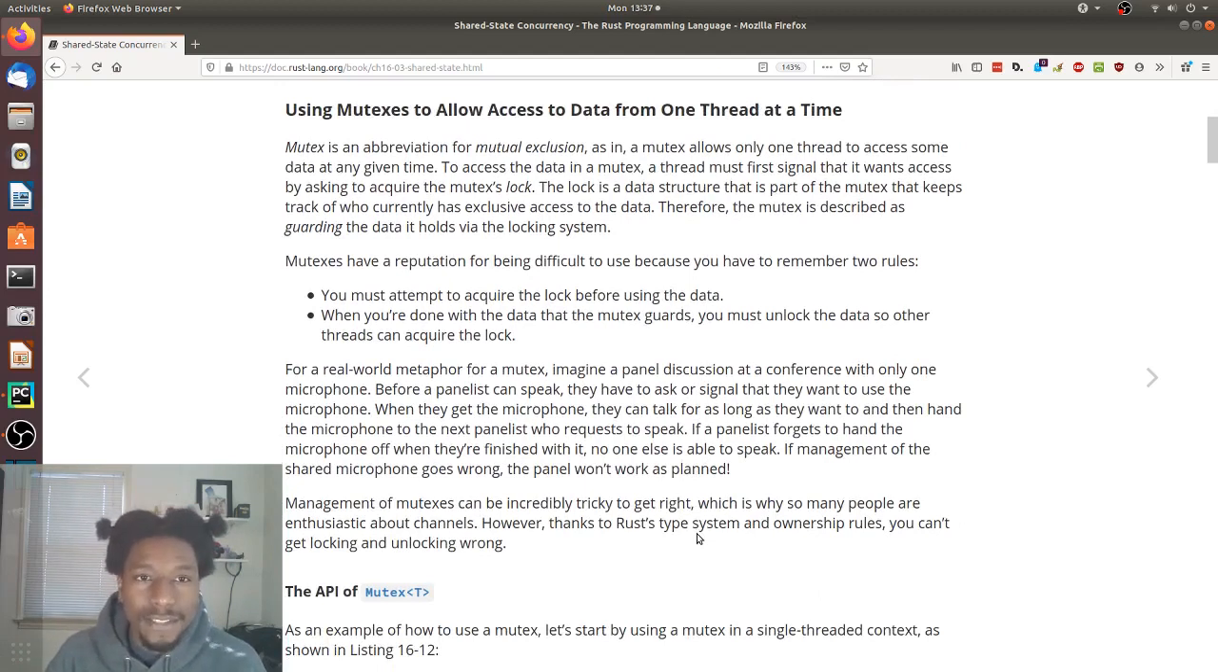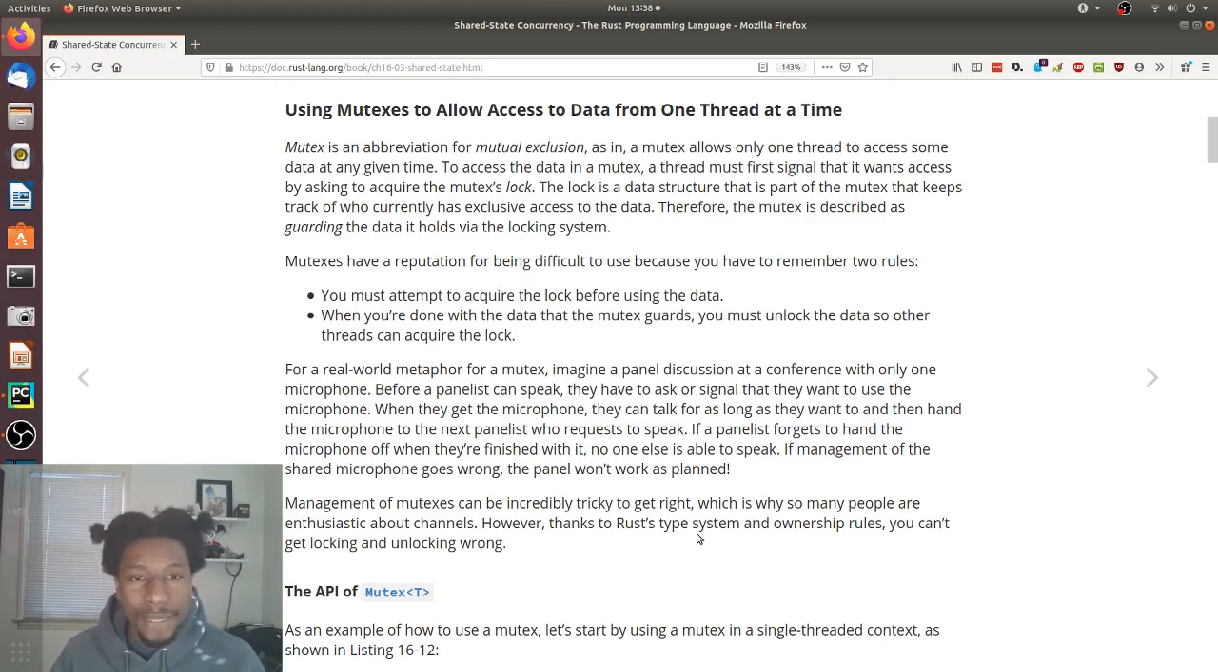Using mutexes to allow access to data from one thread at a time. Mutex is an abbreviation for mutual exclusion, as in a mutex allows only one thread to access some data at any given time. To access the data in a mutex, a thread must first signal that it wants access by asking to acquire the mutex's lock. The lock is a data structure that is part of the mutex that keeps track of who currently has exclusive access to the data. Therefore, the mutex is described as guarding the data it holds via the locking system.